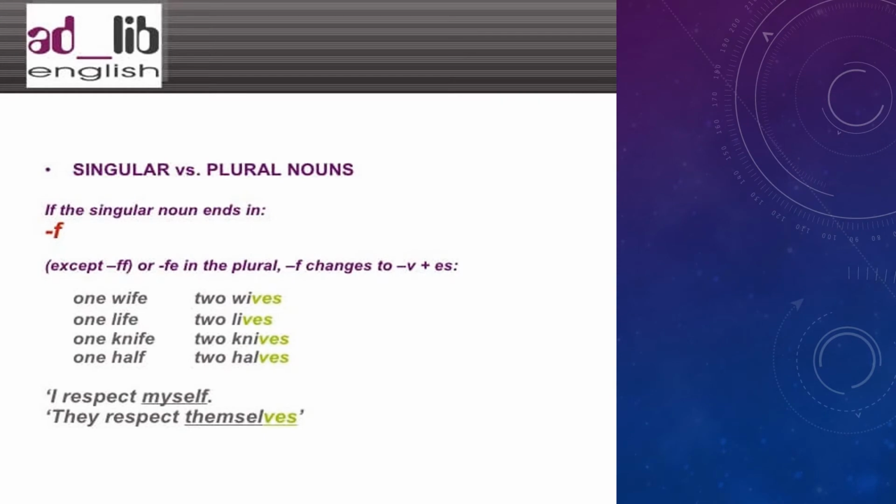To make plurals for nouns like wife, life, knife, and half, where most of them end with f or fe, we have to replace it with ve.